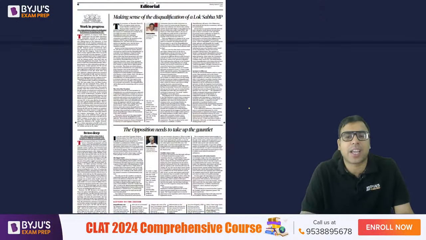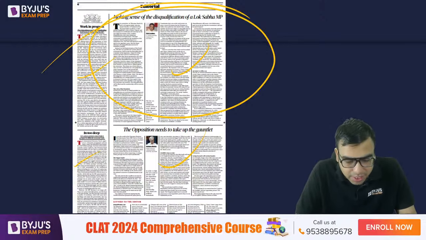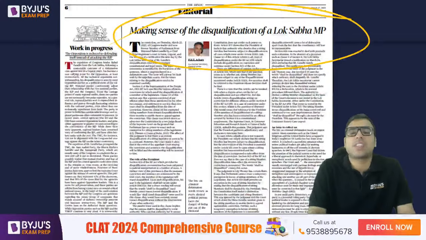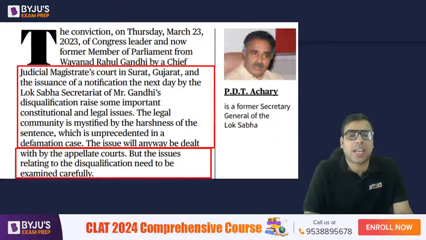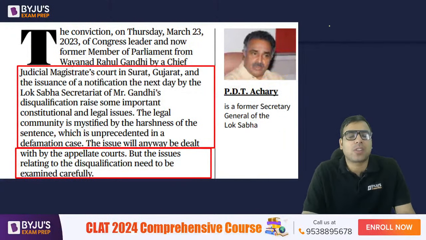Okay. Yes. Now let's talk about the 4 editorials. The most important one is this one. Yes, actor, Kamlesh Teju, BC Roy, Priya Chavan, you all were right. Making sense of disqualification of a Lok Sabha MP. That has been written by PDT Acharya. He is the former Secretary General of Lok Sabha. So he has written an article about this.